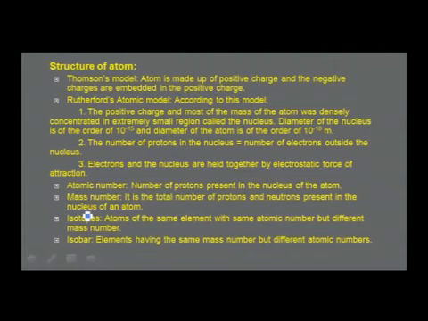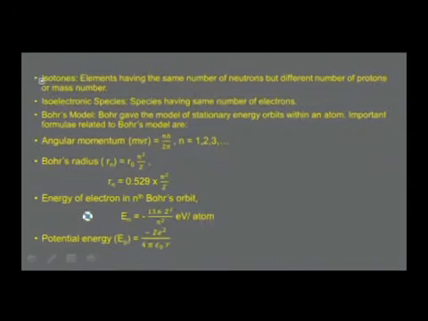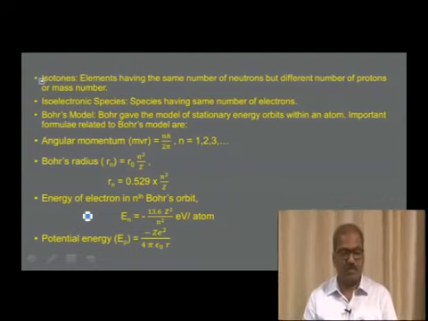Isobar, elements having the same mass number but different atomic numbers. So you should know the difference between isotope and isobar. Even there is one more important term that you come across, isotone. These are the elements having the same number of neutrons, and they differ in the number of protons. In other words, they differ in mass number. Isoelectronic species, atoms or ions having the same number of electrons are known as isoelectronic species.